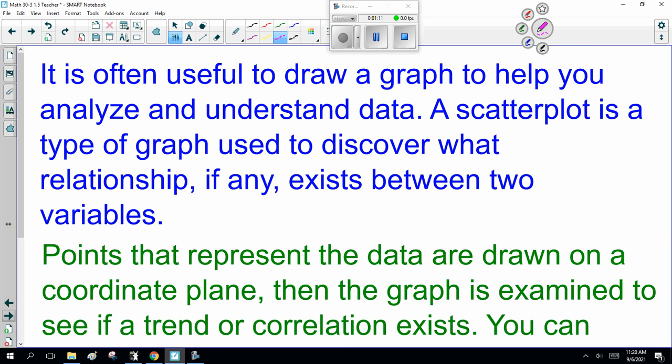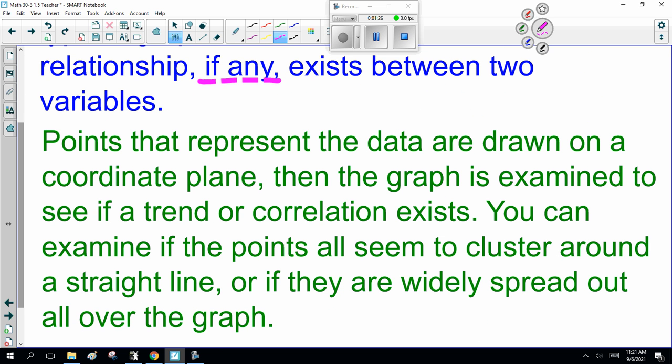It is often useful to draw a graph to help you analyze and understand data. A scatter plot is a type of graph used to discover what relationship, if any, exists between variables. Points that represent the data are drawn on a coordinate plane, then the graph is examined to see if a trend or correlation exists. You can examine if the points all seem to cluster around a straight line or if they are widely spread out all over the graph. So, trend, straight line.